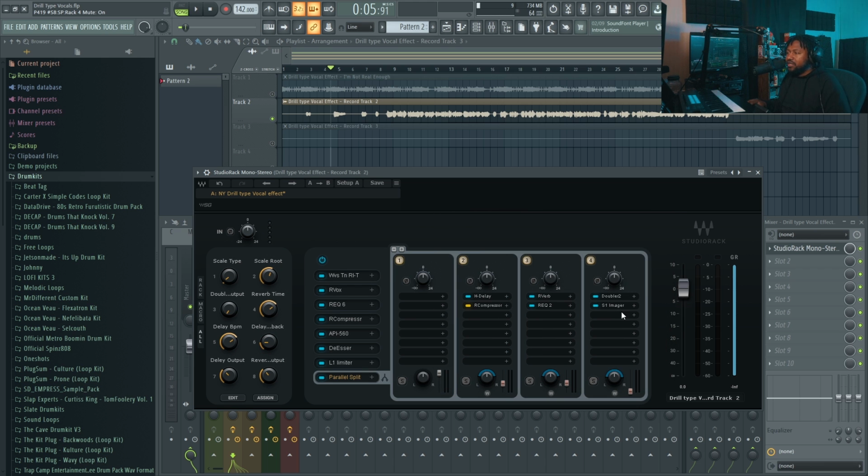Basically what this is doing is just giving a little bit of that, like for choruses or for a bridge and stuff like that. It just gives you that kind of double effect, a wide stereo vocal effect. You don't have to use it. I did it in this part right here. That's what you were hearing, but it's right there. I usually have it turned off, and you just turn it up as you need it.